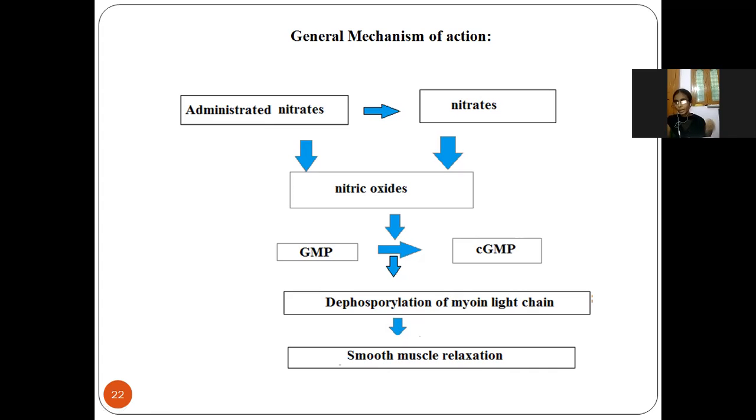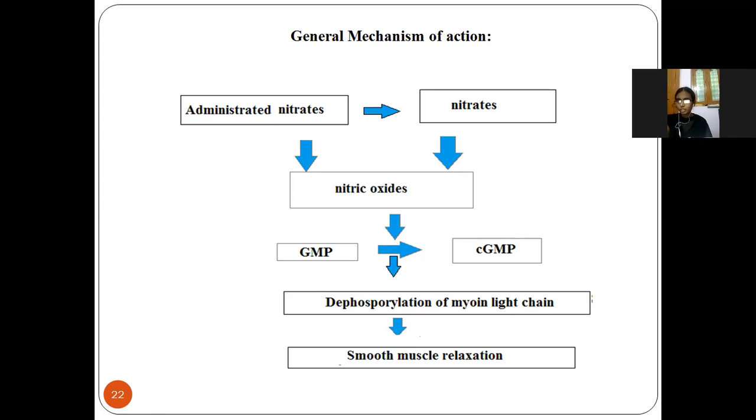If the muscles are relaxed, there is no pressure in the heart and the heart can function normally. I will explain it again. The nitrates are converted to nitrites, which release nitric oxide. So nitric oxide is responsible for reducing the pressure in the heart.